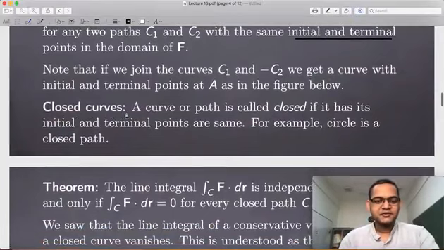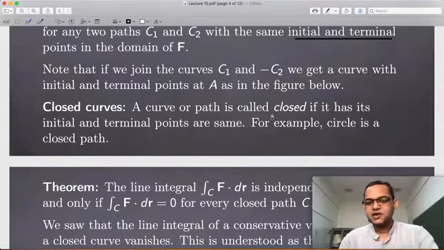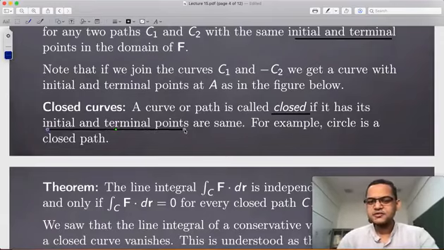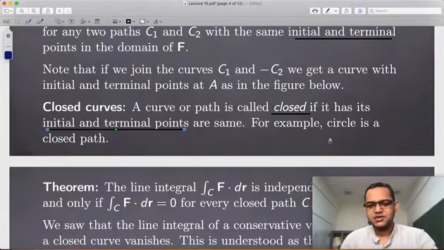Before that, let me formally put this definition. Closed curves, or closed paths: a curve or path is called closed if it has the same initial and terminal point. For example, you can take a circle, an ellipse, or a rectangle, which would be a piecewise smooth curve, and so on.